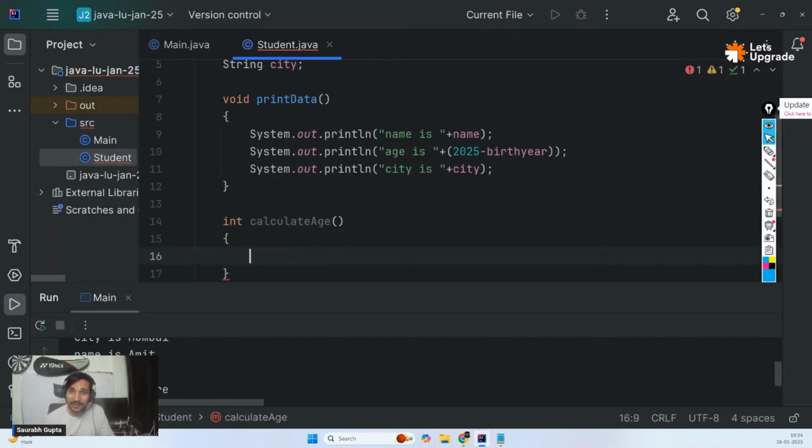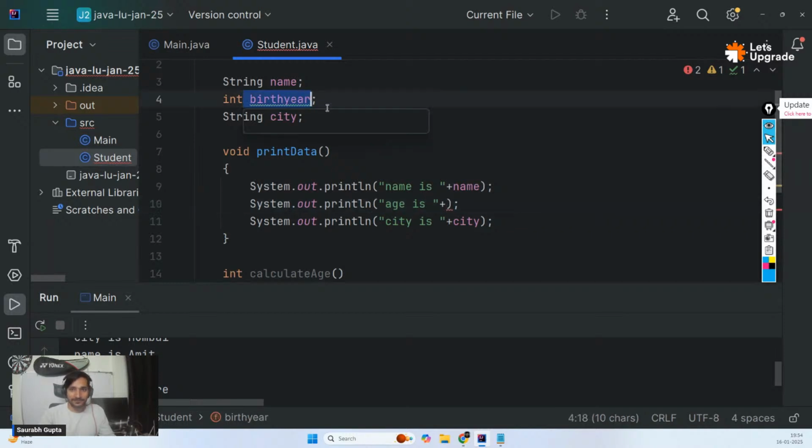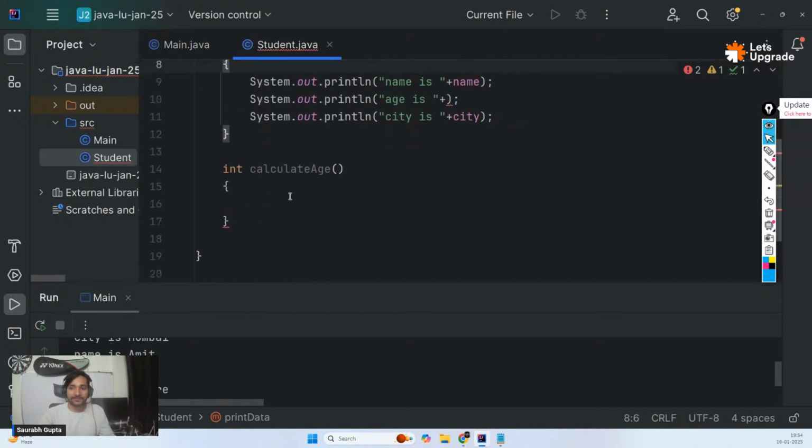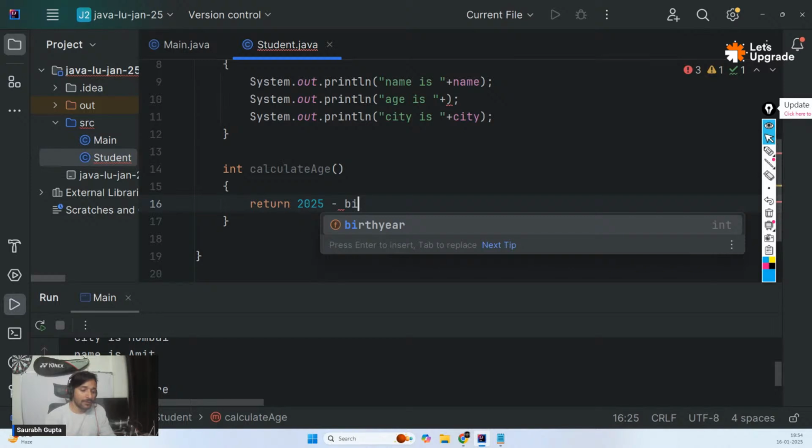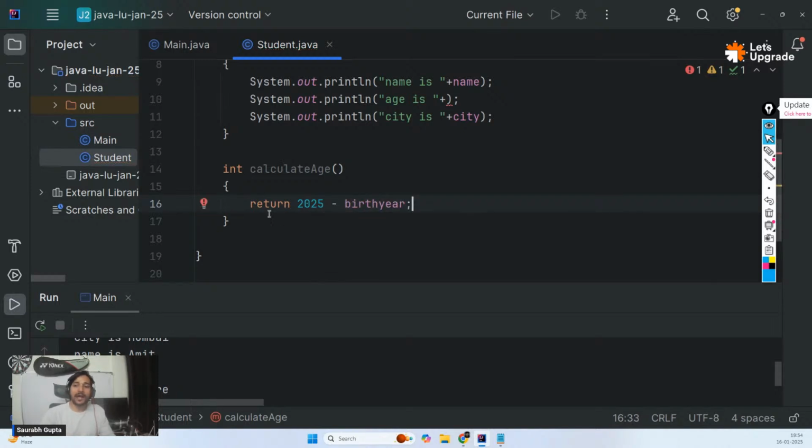Focus, guys. I'm teaching you something very important. Please focus. And I'm saying that no, I'm not going to calculate it here. Now I have birth year. So what I can do is I can perform the calculation here. Your job is to return. Now again, guys, I'm not saying this is mandatory. There is a reason I'm showing you this. So I'm saying calculate age. Your job is to calculate the age and return the value.